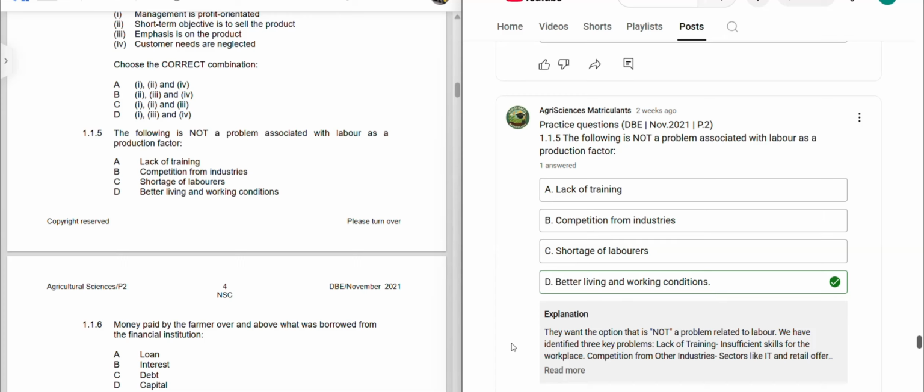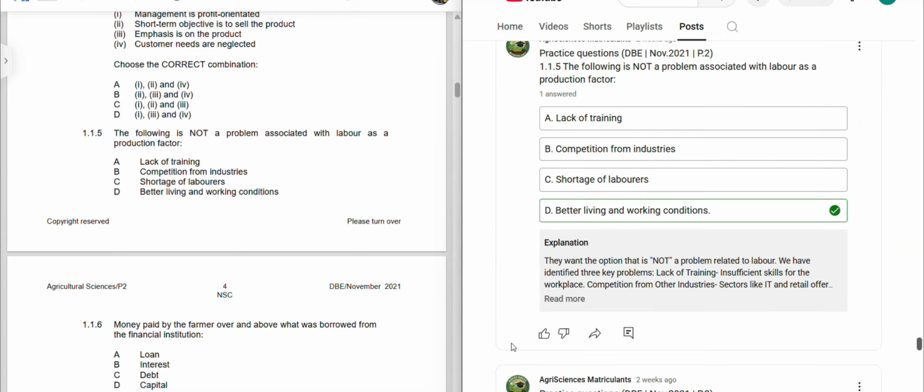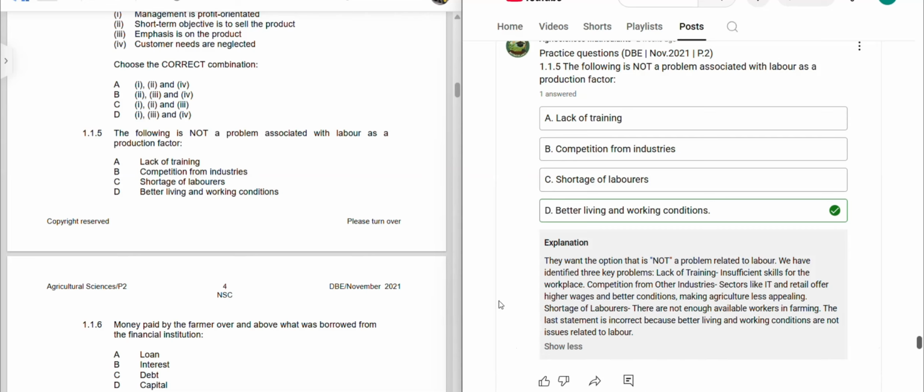Say letter D, option D. They want the option that is not a problem related to labor. We have identified three key problems: lack of training, which is insufficient skills for the workplace, and competition from other industries. So sectors such as IT and retail offer higher wages and better working conditions, making agriculture less appealing or less attractive.